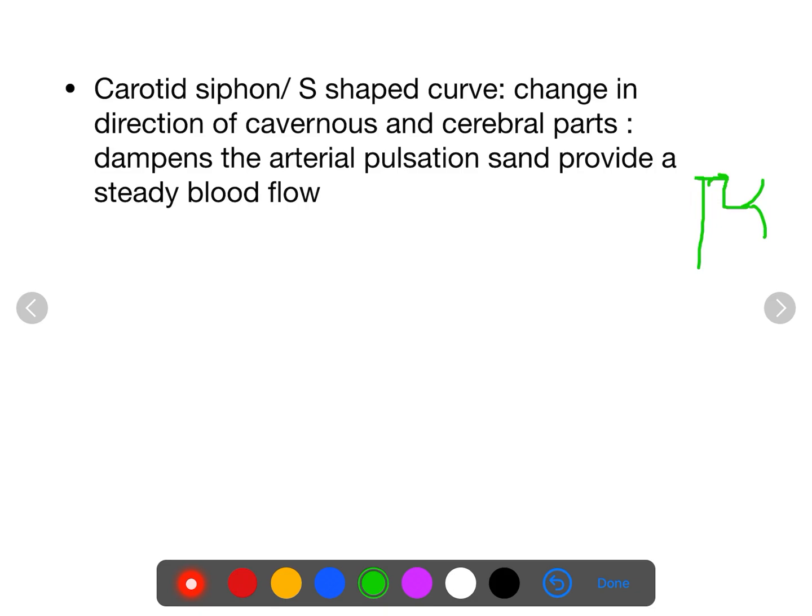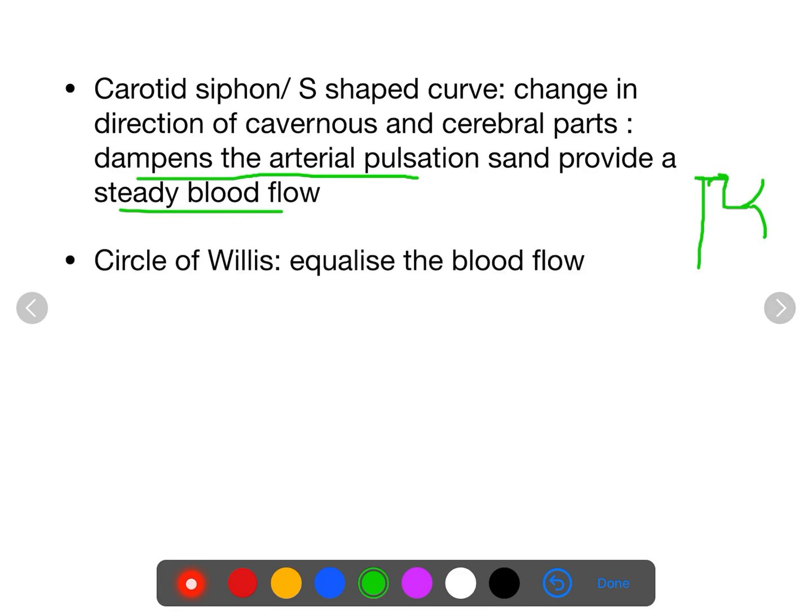Now this curvature, what is the function of this loop? It dampens the arterial pulsation so that it can provide a steady blood flow to all parts of the brain. So it equalizes the blood flow to different parts of the brain.